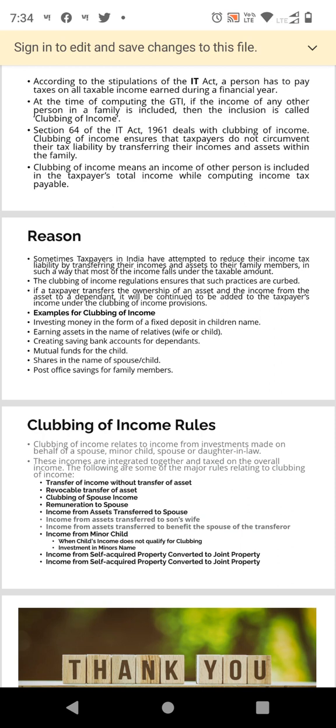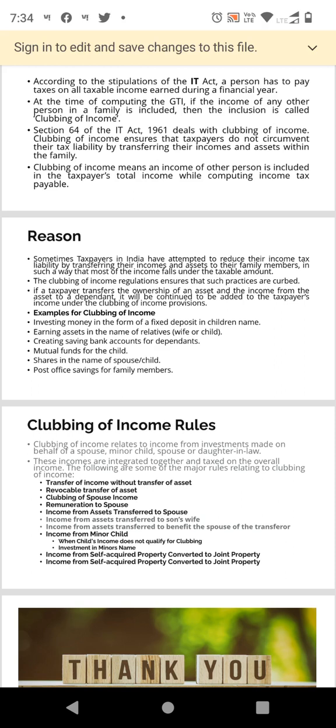Next, we are going to learn about the reasons for clubbing of income. Many taxpayers in any country attempt to reduce the tax liability by transferring their income and assets to family members or relatives in such a way that most of the income falls under the non-taxable amount, because they take those persons whose income is very low and transfer the asset or the income so that the tax liability will be very minimal. Here we are talking about the Income Tax Act 1961, the tax system in India and clubbing of income in India.